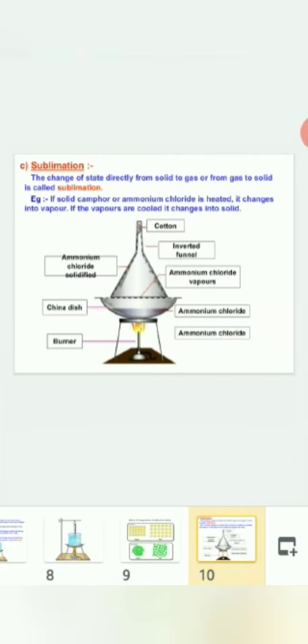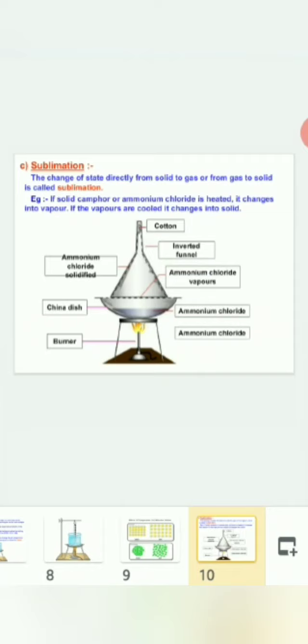Now sublimation, the change of state directly from solid to gas or from gas to solid, is called sublimation. There are certain substances which skip the intervening state, that is, from solid to liquid, liquid to gas. So it will skip the liquid state, the intermediate state, and from solid it will convert directly to gas, and on cooling, from gas it will directly go to solid state. So the intermediate liquid state is skipped, and these types of substances are called sublimable substances.